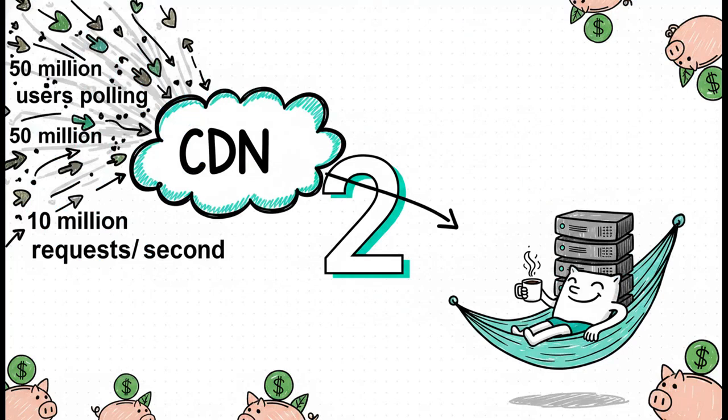2. That is the actual number of requests per second our origin server sees per match during absolute peak load. Mind-blowing, right? You've got 50 million users polling every 5 seconds, which generates 10 million requests a second globally. But because we're using a CDN-first architecture, the content delivery network absorbs 99.99999% of that traffic right at the edge. The origin server is just sitting there, completely chilled out, sipping its coffee.